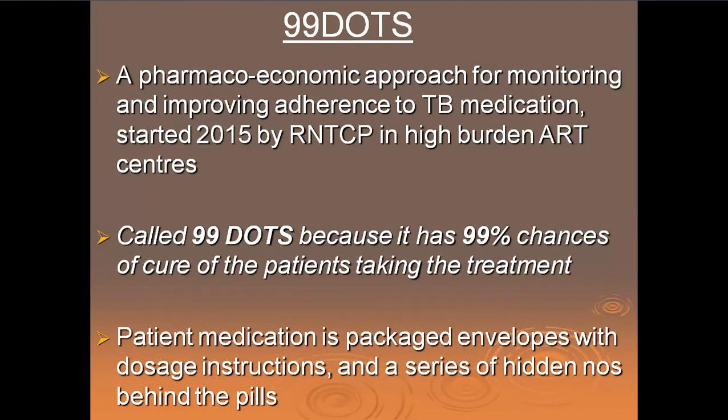There is something called 99 DOTS, a pharmacoeconomic approach for monitoring and improving adherence to TB medication, started in 2015 by the RNTCP in high burden ART centers or antiretroviral treatment centers. It's called 99 DOTS because they envisage that it has 99% chances of cure of the patients taking the treatment. Patient medication is packaged in envelopes with dosage instructions and a series of hidden numbers, that is SMS phone numbers, behind the pills.